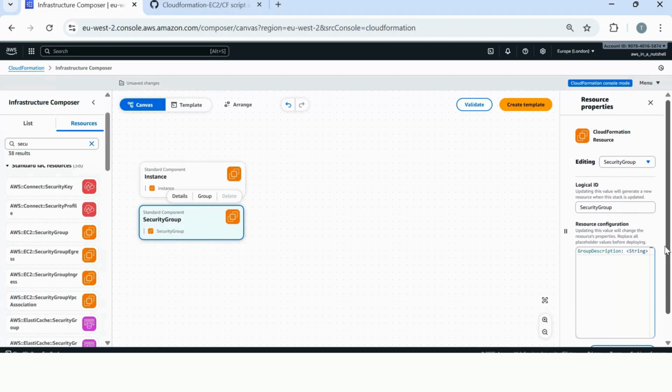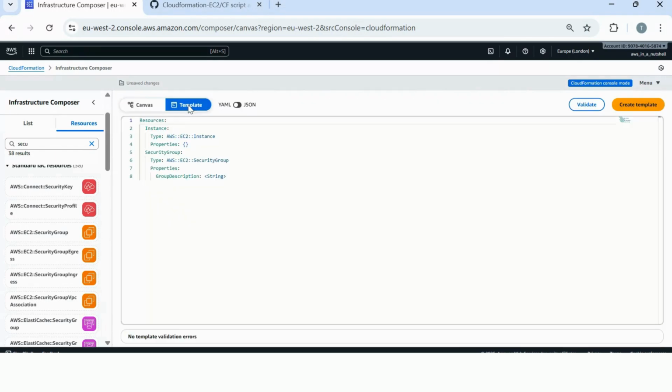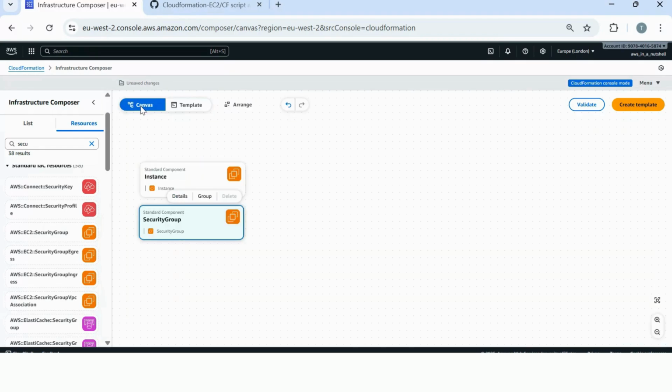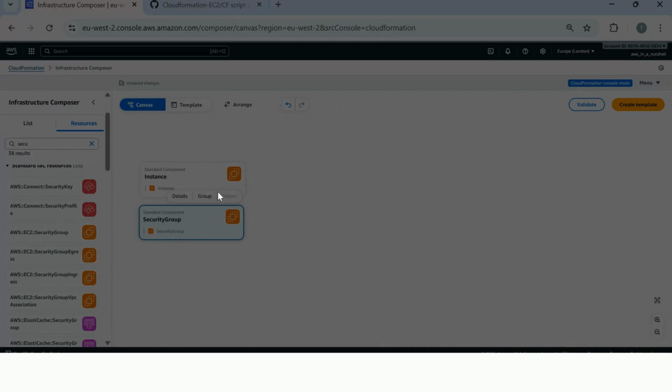It doesn't create a template for you or link the resources. You'll see when I click on template in a second that you still seem to have to do quite a lot of configuration yourself. So if you have actually used this and you have found it really useful and easy to use, I would find it interesting if you can just let me know in the comments, because typically the people I've worked with don't like using it either.